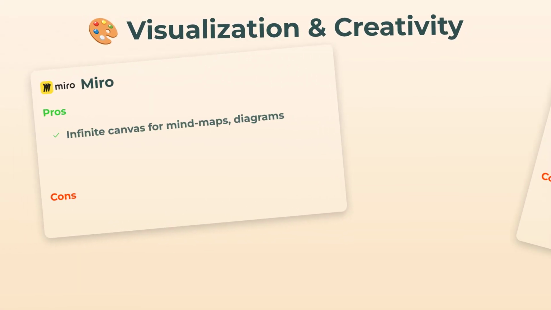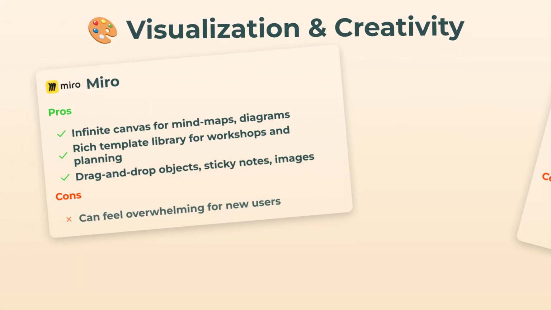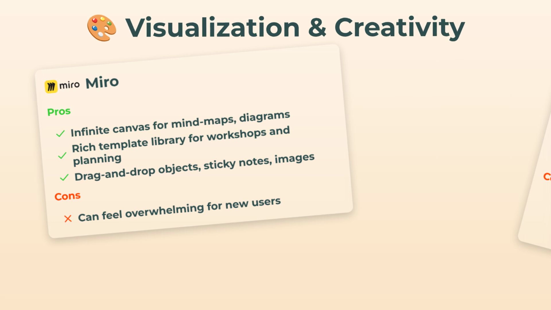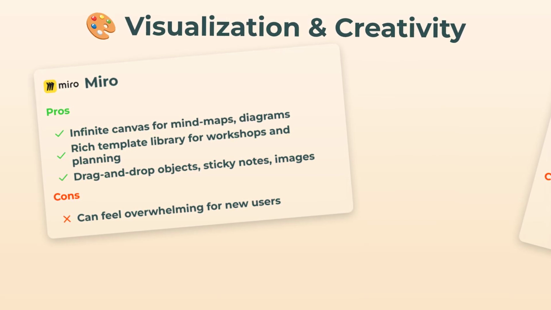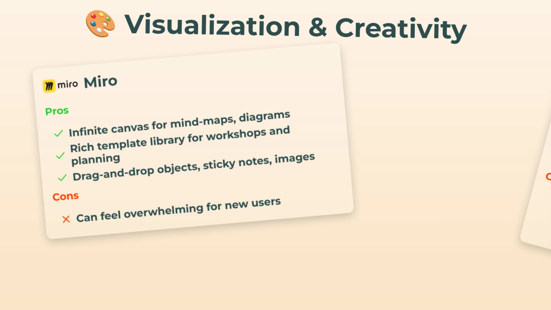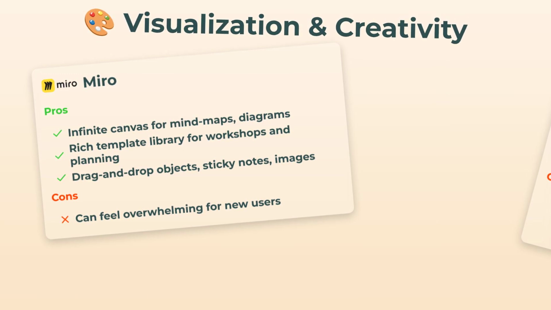Let's talk visualization and creativity, because this is where things get juicy. Miro, you get that infinite canvas, drag and drop everything, mind maps, flowcharts, diagrams, sticky notes, the whole boardroom's worth of options. There's even a template library packed with workshop stuff, planning boards, sprint maps. It's awesome, but honestly can feel overwhelming if you're new.